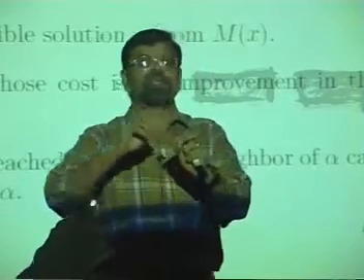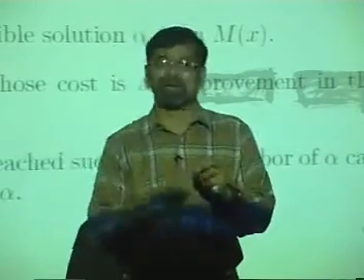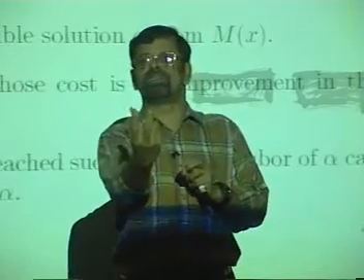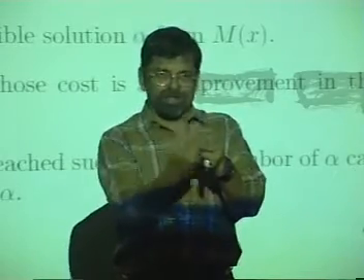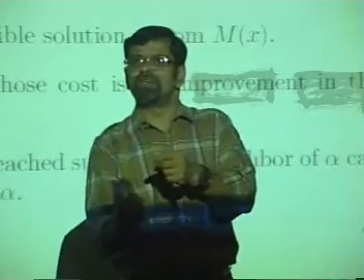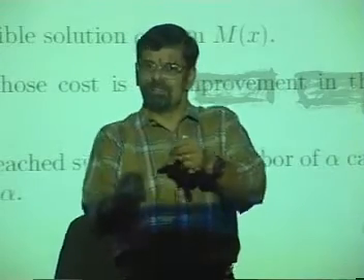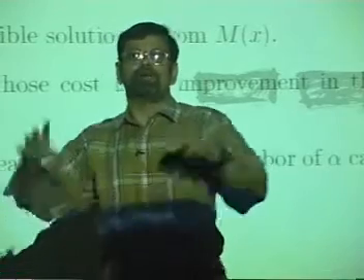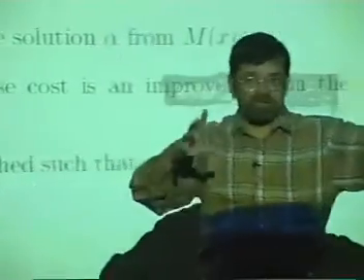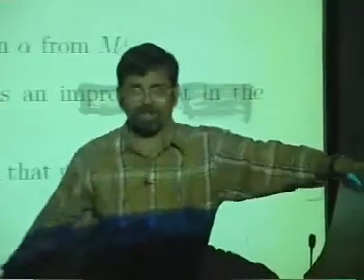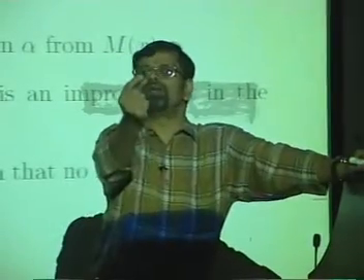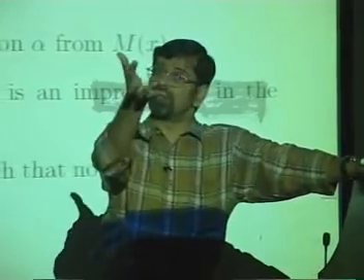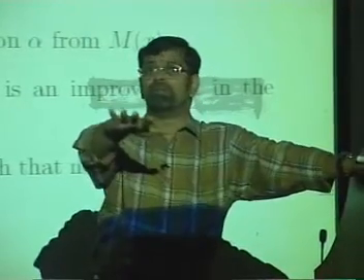Accordingly, the cost recomputation will not be a major work, it will be a minor tinkering, an adjusting of the cost. So you see whether the tinkering process can lead to a solution that is cheaper than that. If it leads to a cheaper one, go there and keep proceeding. And when you are stuck, in other words, if you are not able to proceed further, that means you are at a point in which all the neighbors are costlier than this. Therefore, it is a minimal solution, may not be a minimum solution.